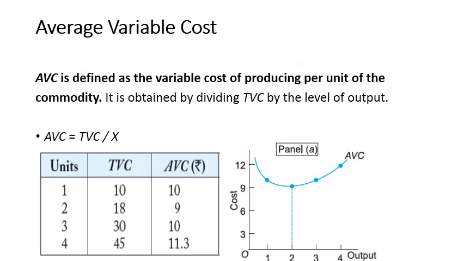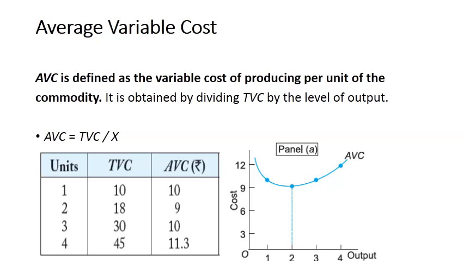Let's move forward. Average variable cost. Average variable cost is defined as the variable cost of producing per unit of commodity. That is total variable cost divided by units of output. And AVC is TVC divided by x. x is units of output. You can see the schedule and diagram as well.